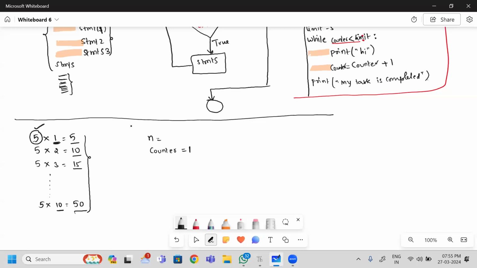So this is the common thing I am executing. Everything is the same at this place. But while I am counting, my counter starts at 1 and I am going to continue until my counter becomes 10. So while I am counting, my counter value should always be less than or equal to 10. I hope it is clear.